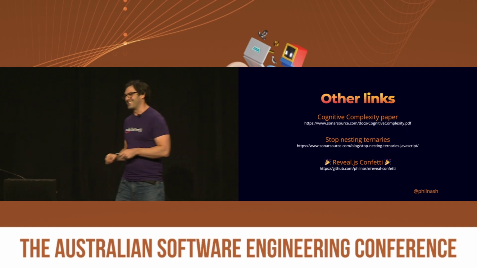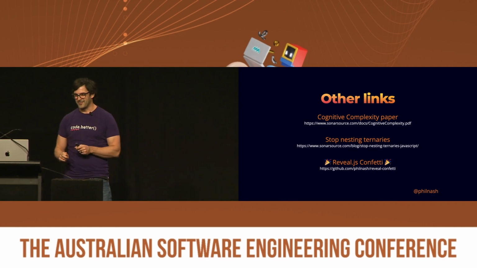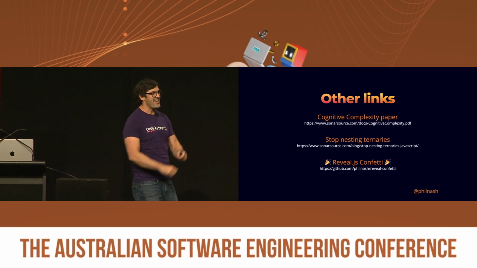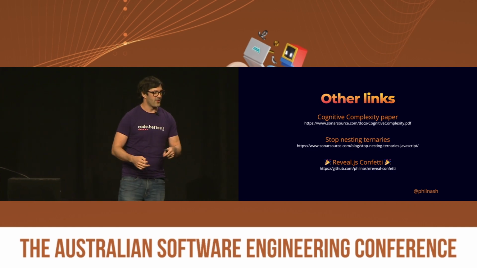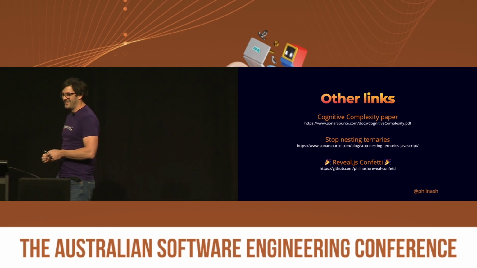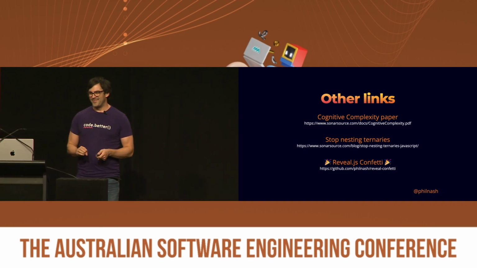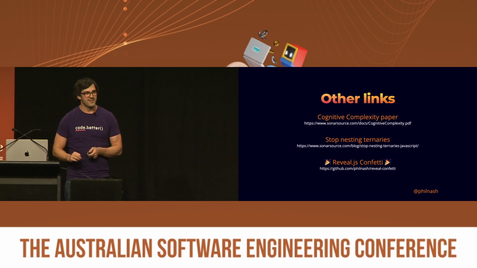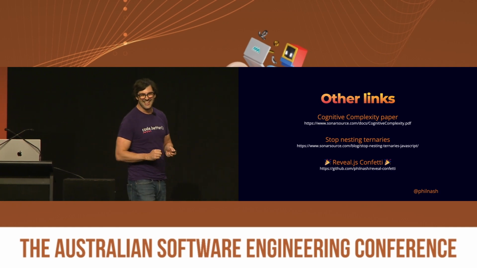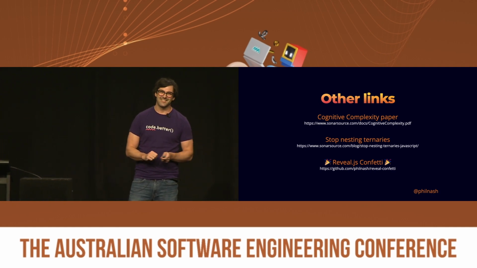Yes, I do have a passion enough to write a blog post about it and post it on the internet and then take the wave of comments on Reddit. And then if you want to throw confetti onto your slides, the plugin is also open source, so feel free to use that. And sometimes it looks like this.